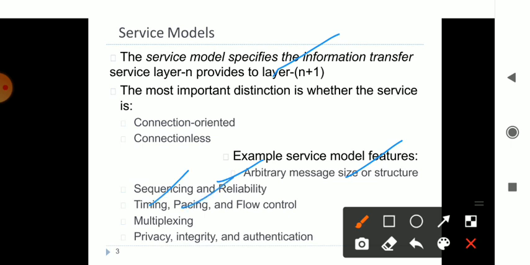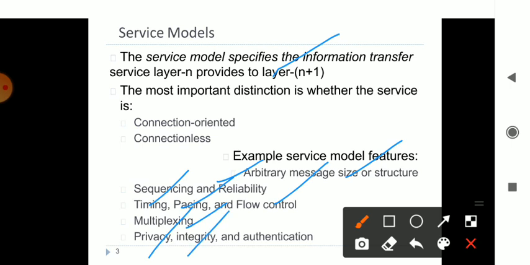Pacing is the level at which the data flows, and flow control means that I am not able to send bulky messages at a time. One by one they will flow through that particular medium. That is flow control. And multiplexing, you all know what multiplexing is. You have a number of signals passed into one signal, and that one signal once again transfers back into multiple signals, and you provide privacy to your various services.